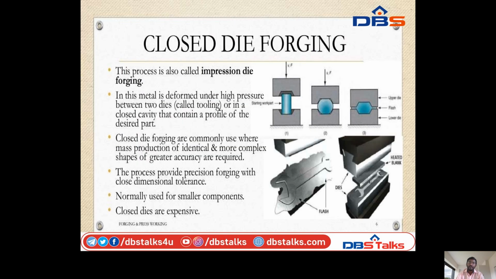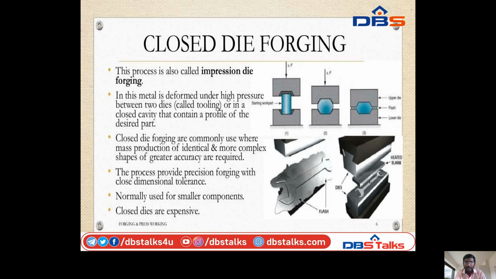Next, closed die forging. In this process, closed dies are used. In open die forging the surface area is open, whereas in the closed die process a closed die is applied. By applying two dies around the workpiece, the workpiece will be changed to the die shape, with an upper die and a lower die.